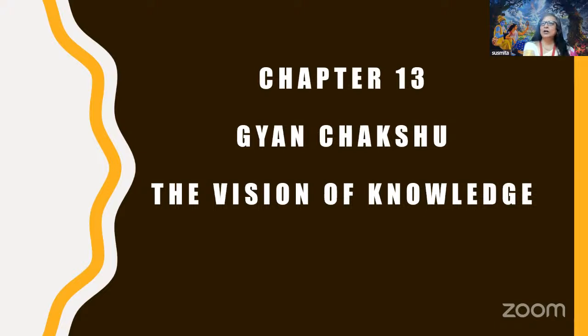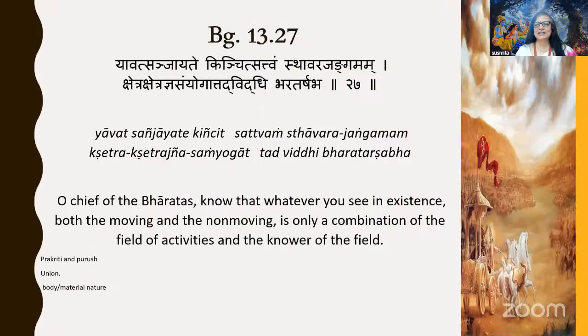So we have heard about everything. Now Krishna is summarizing all the 6 parts of the questions that Arjun had asked. Let's read the 27th shlok. Yavat sanjayate kinchit sattvam sthavara jangamam, kshetra kshetrajna samyogat tad viddhi bharatarshabha.